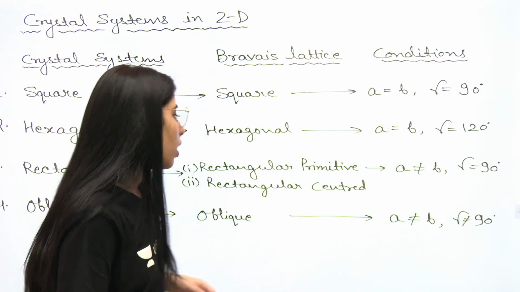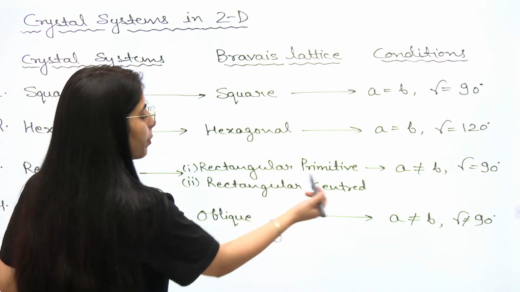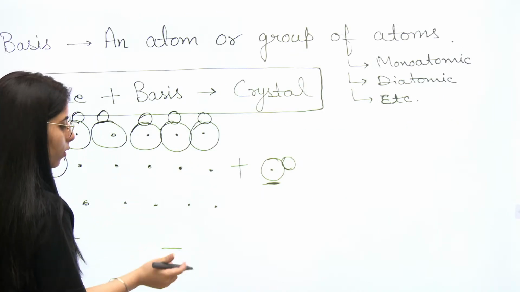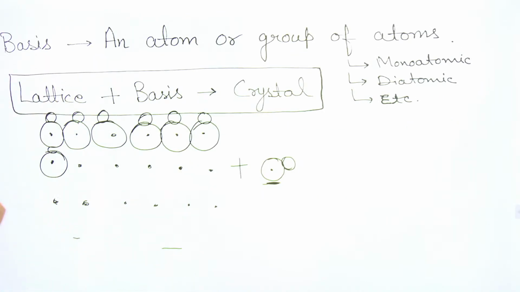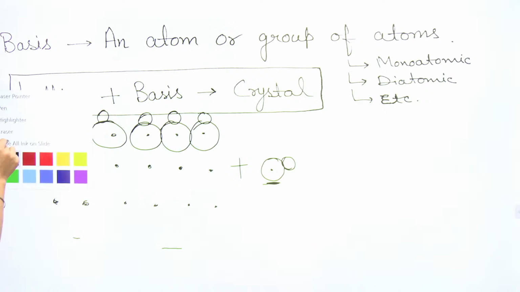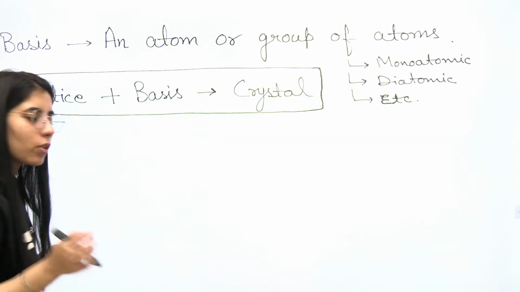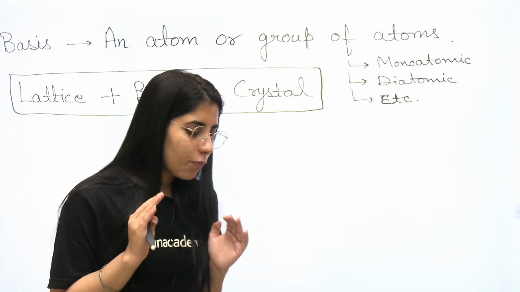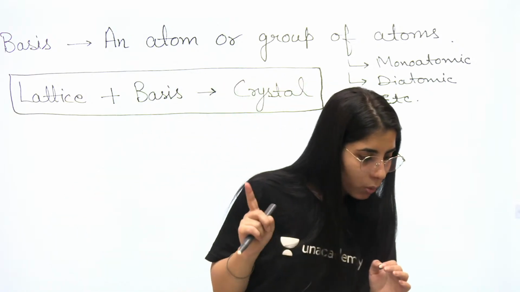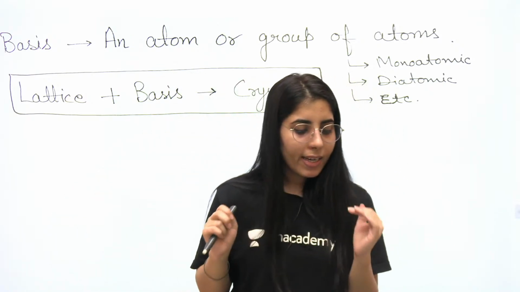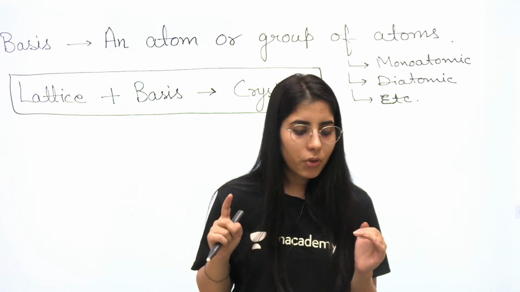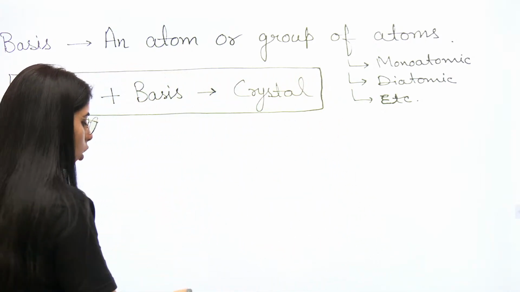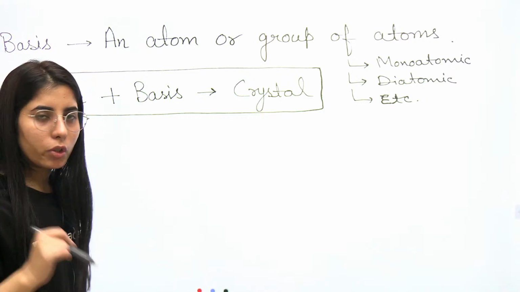Okay, next point. Here you have the rectangular primitive and rectangular centered, 2 situations. But what do we mean by rectangular primitive or rectangular centered? Let's talk about it. If I talk about the rectangular primitive, what does primitive mean? Primitive means the effective number of atoms will be equal to 1. In any given structure or system, the effective number of atoms, or effective number of lattice points, is equal to 1.